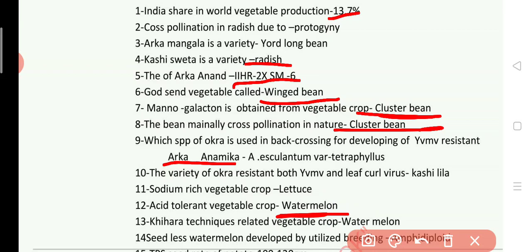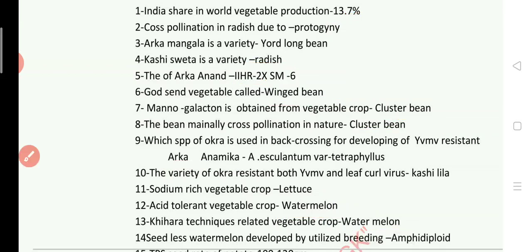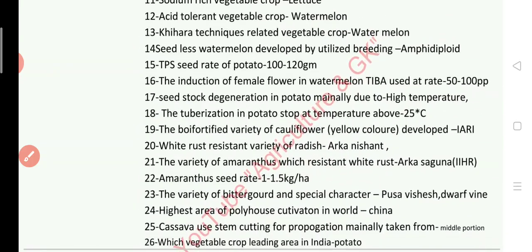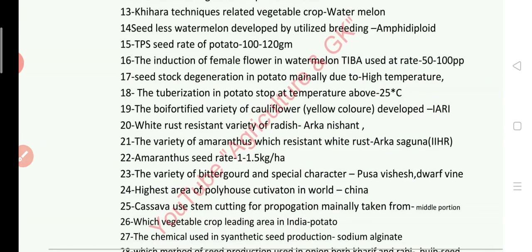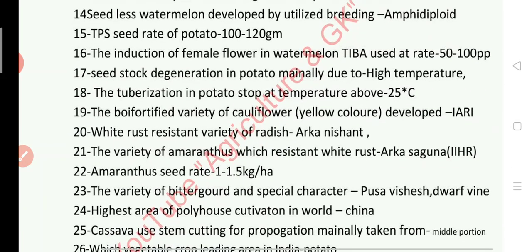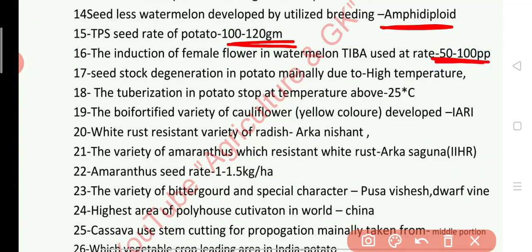Next question number 13. Chiara technique is related with which vegetable crop? Answer is watermelon. Next question number 14. Seedless watermelon is developed by utilizing which breeding method? Answer is amphidiploid method. TPS seed rate of potato is 100 to 120 gram. Question 16. For induction of female flowers in watermelon, TIBA is used at the rate of, answer is 50 to 100 ppm.